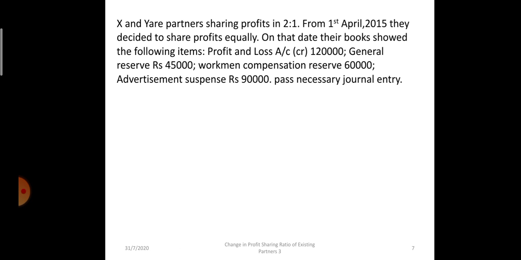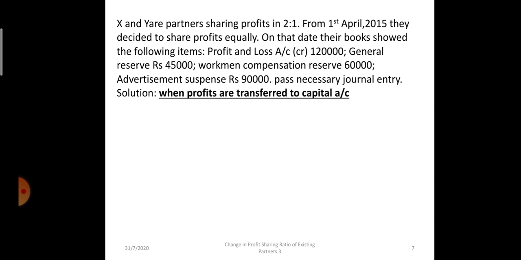There are two partners, X and Y. Their profit sharing ratio is 2:1, and in future they have decided to share the profits equally. On that date the balance sheet showed the following items: P&L account had a credit balance of 1,20,000, general reserve 45,000, workman compensation 60,000. These three have credit balance, and advertisement suspense has a debit balance. So, the adjustment entry when the profits are transferred to capital account.